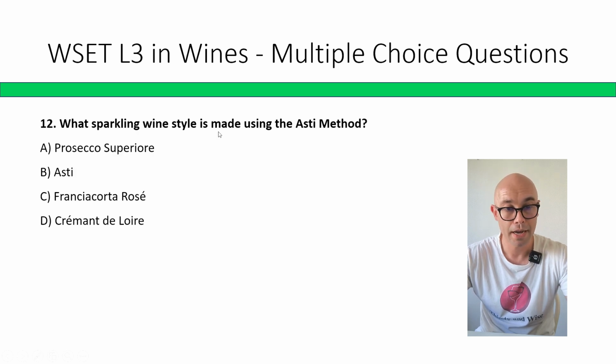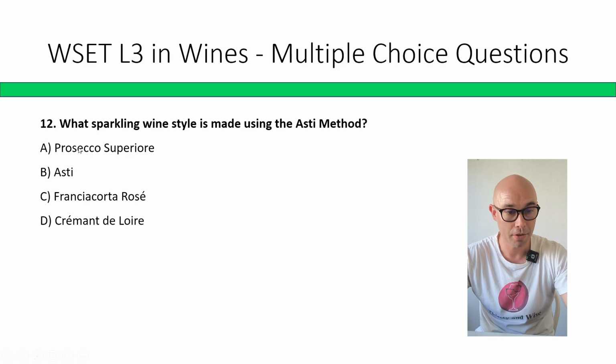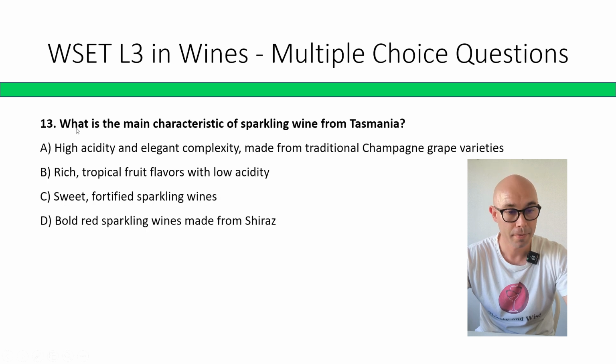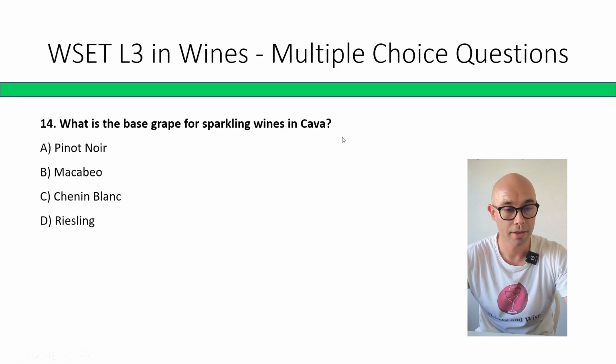What sparkling wine style is made using the Asti method? Prosecco Superiore, Asti, Franciacorta Rosé, Cremant d'Alsace. Correct answer is B, Asti. What is the main characteristic of sparkling wine from Tasmania? High acidity, elegant complexity, made from traditional Champagne grape varieties; rich tropical fruit flavors with low acidity; sweet fortified sparkling wines; bold red sparkling wines made from Shiraz. Correct answer is A, high acidity, elegant complexity, made with traditional Champagne grape varieties.